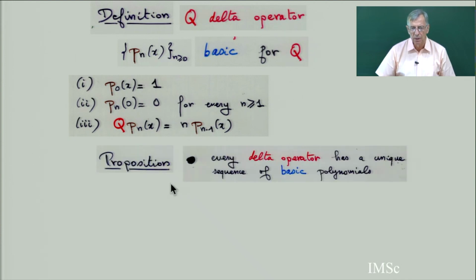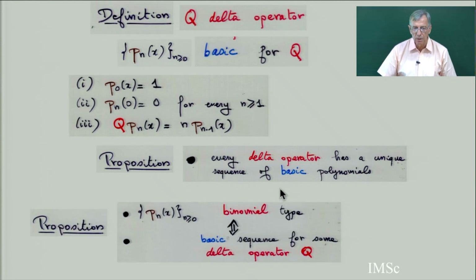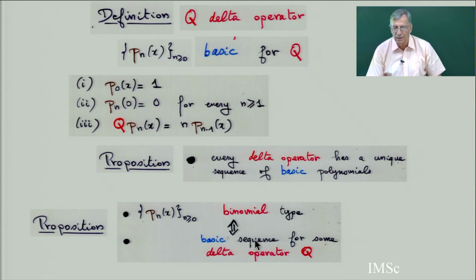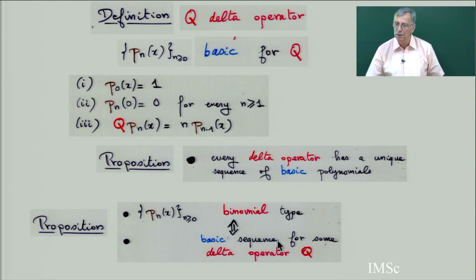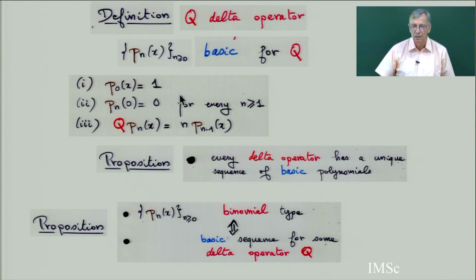And then proposition: every delta operator has a unique sequence of basic polynomials. And proposition 2: to be binomial type is equivalent to being a basic sequence for some delta operator. So this gives you two possible definitions of binomial type polynomial. The definition with Pn of x plus y, like the binomial theorem, and this definition, which is attached to a delta operator. So you see, for any binomial type polynomial, there exists a certain operator Q.